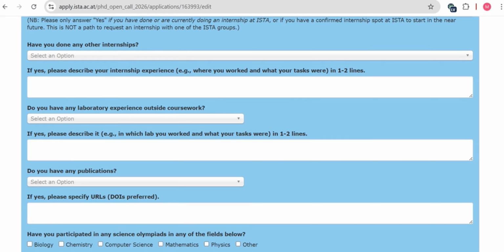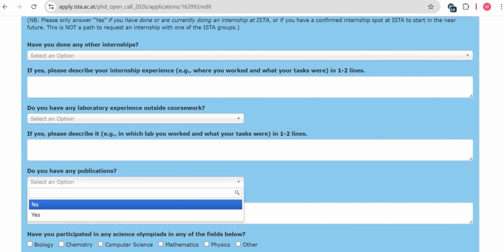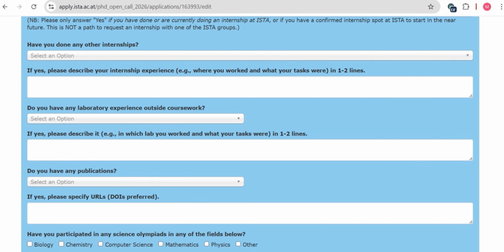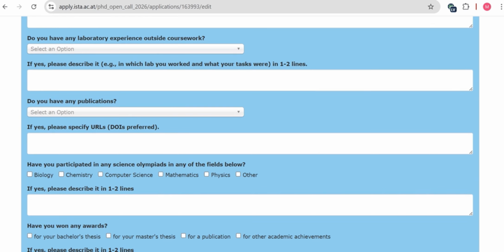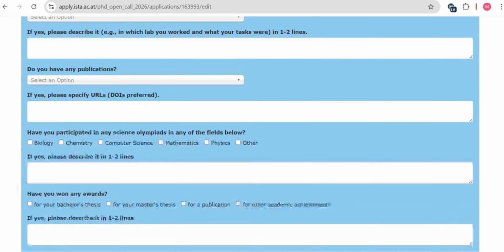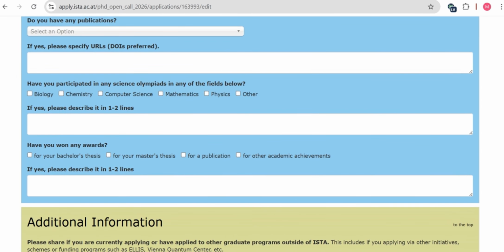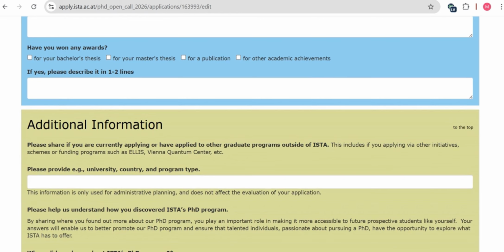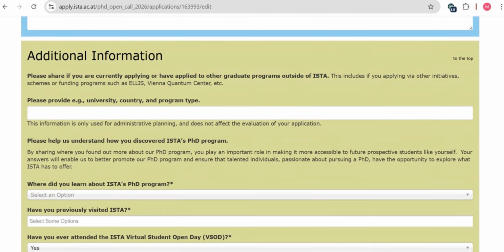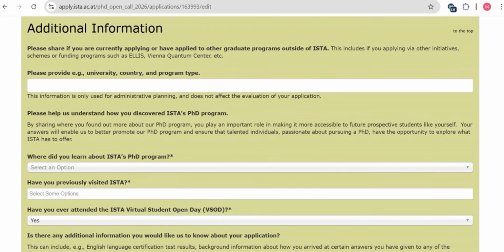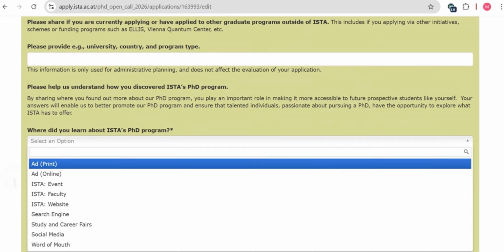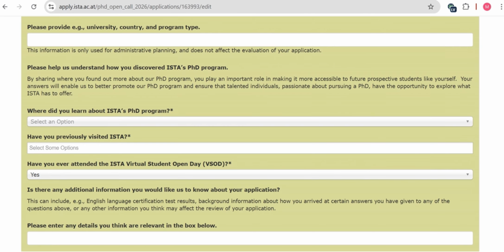Do you have any kind of publication? If you have any publication, then you can mention yes, I have. Also mention your DOI. Have you participated in any science Olympiad? You can select among these options: biology, chemistry, computer science. And have you won any award? If you won any award, you can select from these, for your bachelor thesis, for your master thesis. Then there is some other additional information, like where did you learn about the ISTA PhD program? There are different options. You can select one of them.